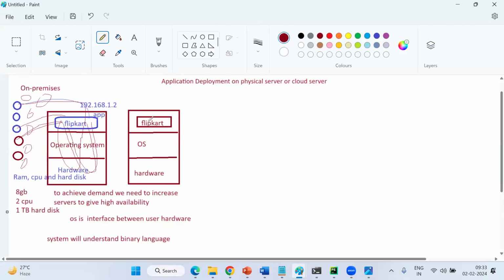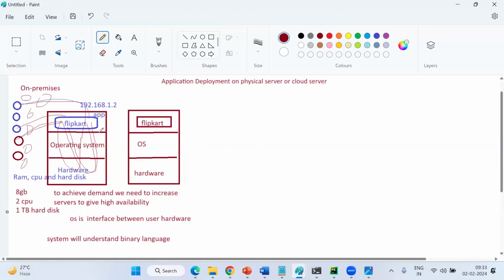Okay. So like that, how many servers? We don't know, right? I can't say upfront. Maybe if I assume 3 servers are fine, but if the requests are consuming more, then at that time my minimum servers required is 10. Then how can I do it? Again, I need to create servers, right?